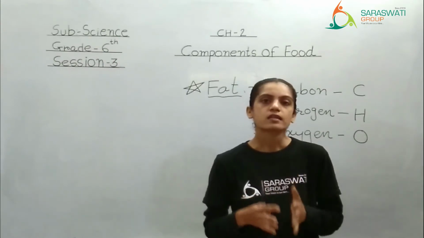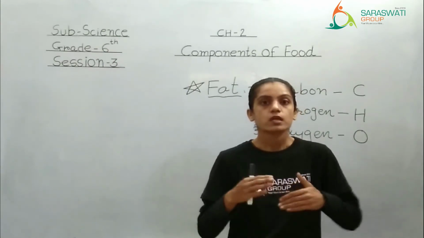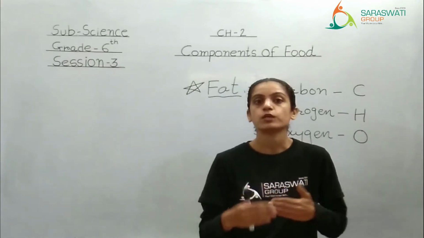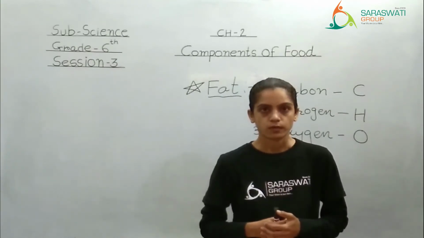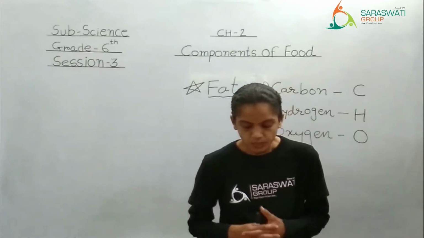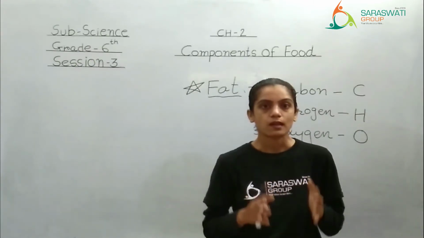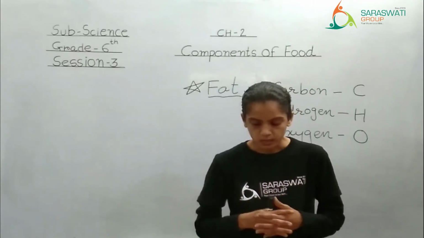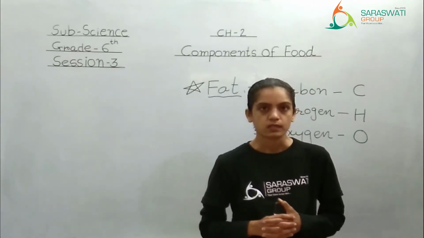So these are the animal products which are rich in fat. That means which will give you fat nutrient, right? See here, vegetable oils like groundnut oil, mustard oil, coconut oil, sunflower oil, right?